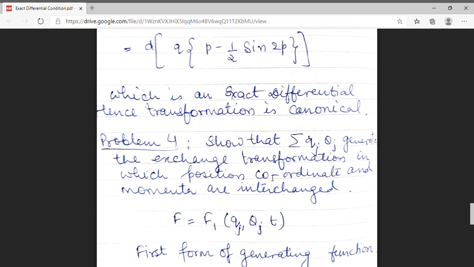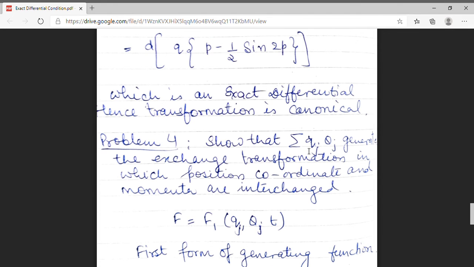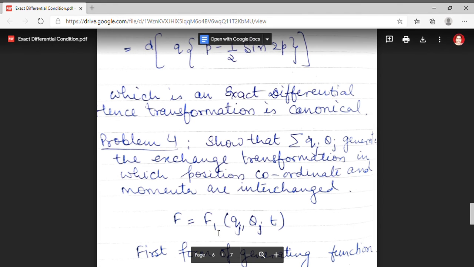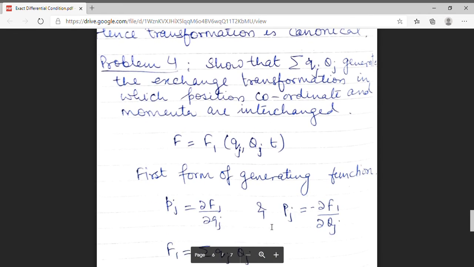It depends on old coordinates, n number of coordinates will be old and n number of coordinates will be new, and one factor will be time. This is the first form of generating function. So, F is equal to F1 of small q, capital Q and t.